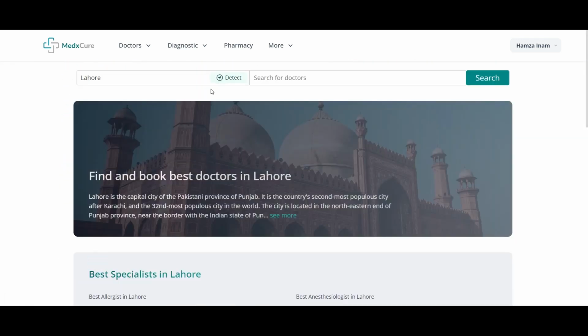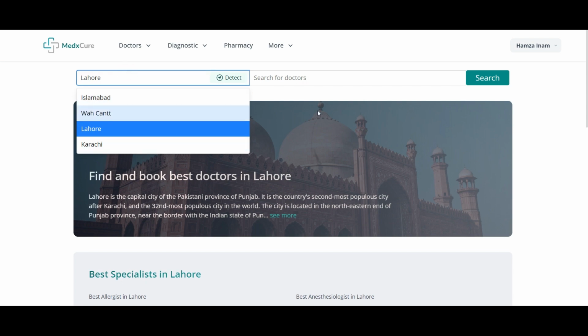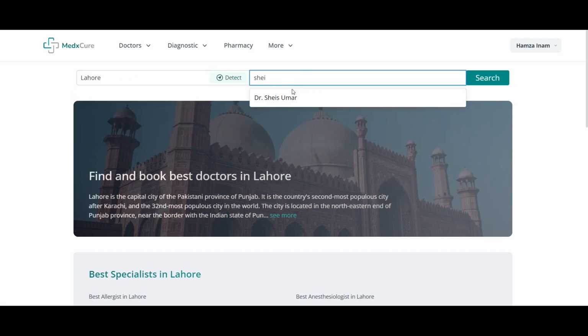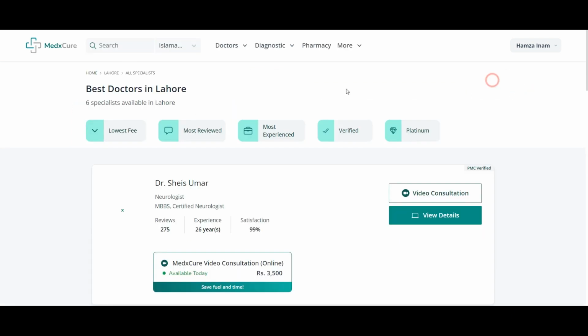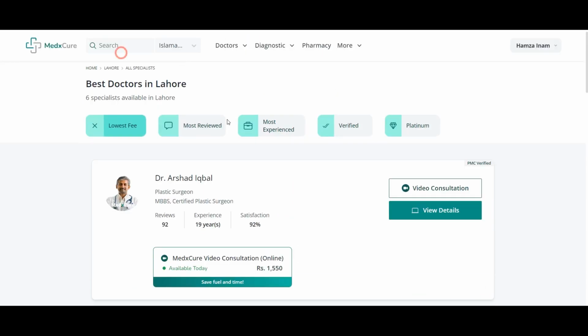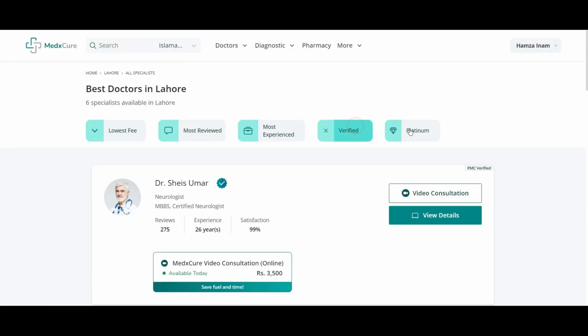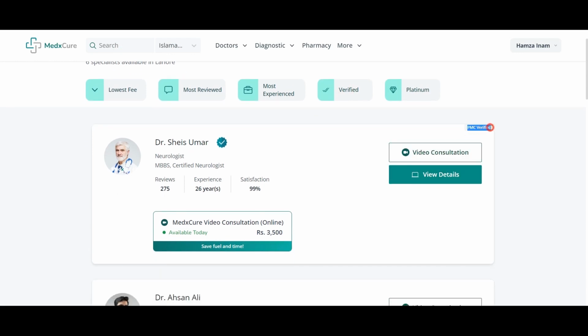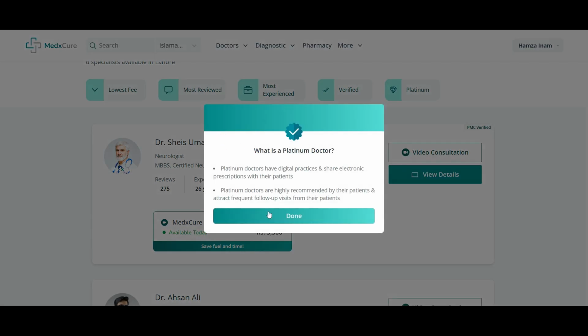Now moving on to the browse doctors page. There are two search bars here. We can specify the city as well as the specialty of the doctor, or we can search by name. So we will leave it and click on search now. This is the list of doctors placed in Lahore regardless of the specialty. These are some filters here like lowest fee, most reviewed, verified doctors, platinum doctors. The doctors which are PMC verified will be given this PMC verified badge here, and the doctors which are highly recommended by our platform are given this platinum doctor badge.